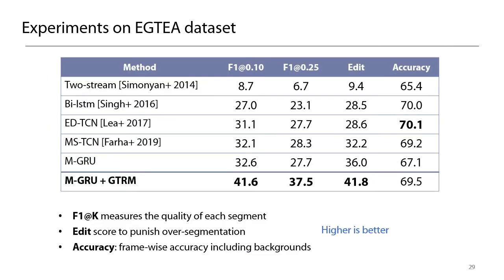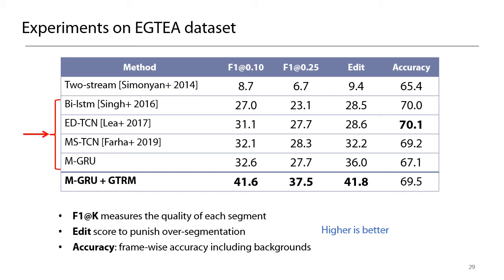Here are the results of experiments on the EGTEA dataset. The first row shows the result of the two-stream network that is applied for each frame on the whole video. As we can see, the two-stream network performs poorly since no temporal dependency is considered.